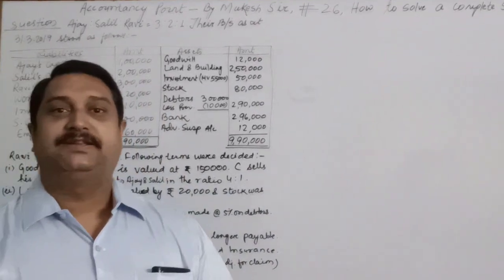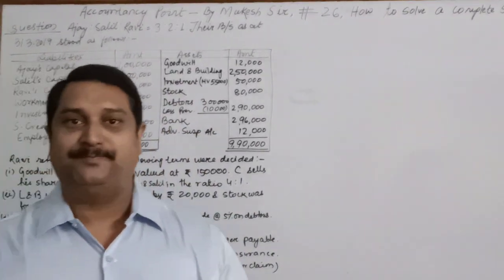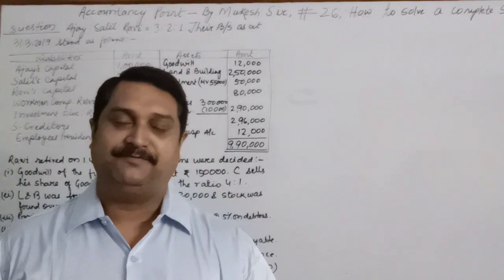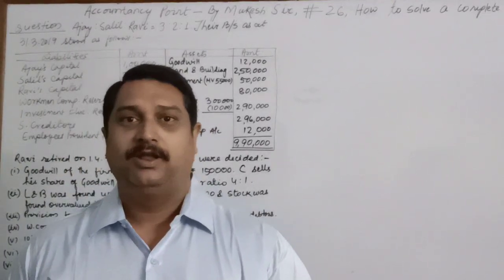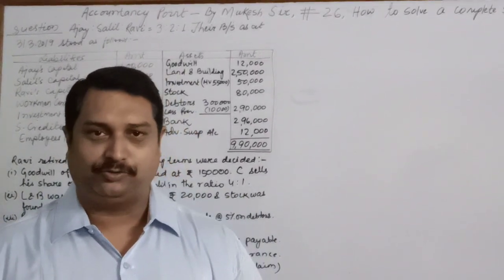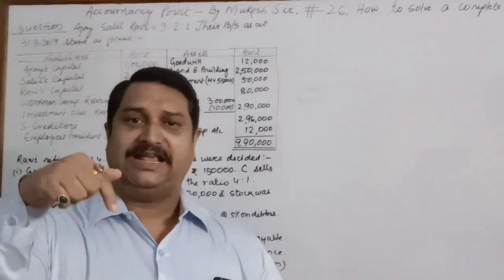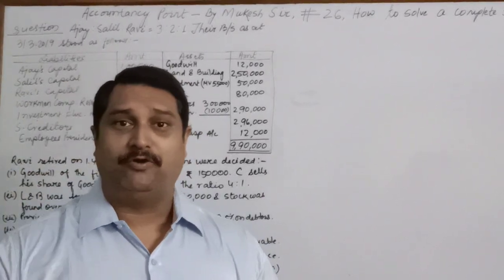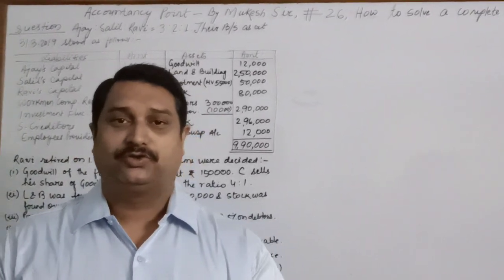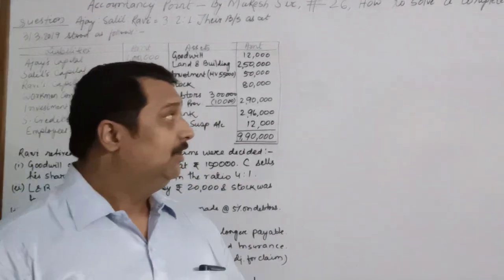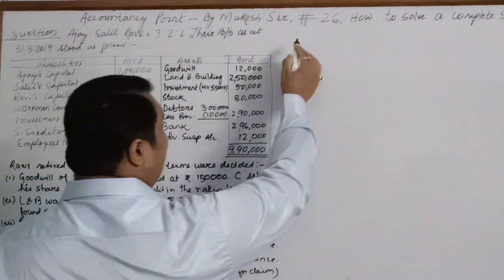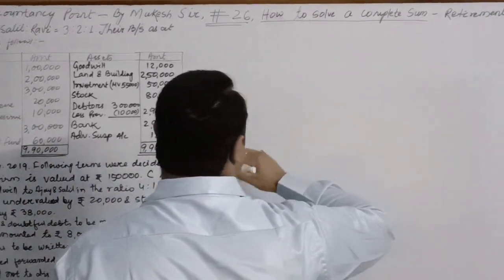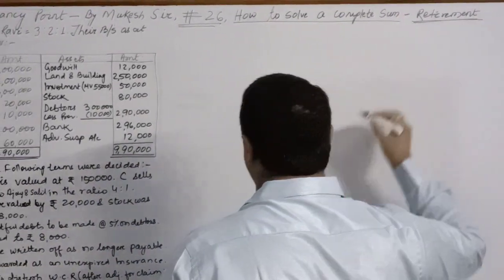The topic for today's discussion is how to attempt a full question in case of retirement. Before this, I have shared a video in which how to calculate the new profit sharing ratio and gaining ratio had been done, and the link has been shared in the description column. You can go and watch the video if you have not gone through it yet, so that you will have a better understanding. Today's topic, this is my video number 26, where I will discuss how to solve a complete sum in the chapter of retirement.